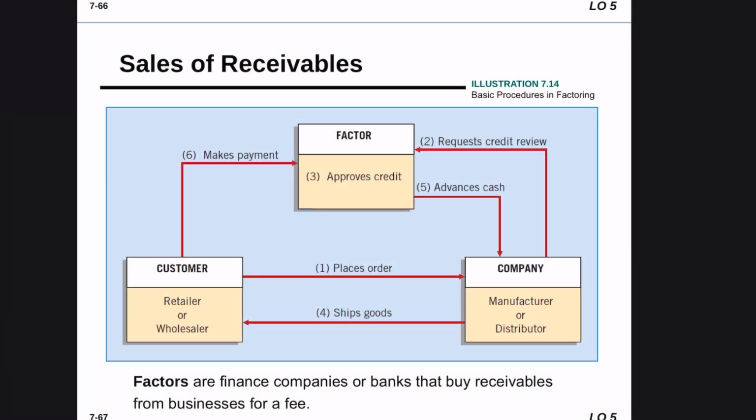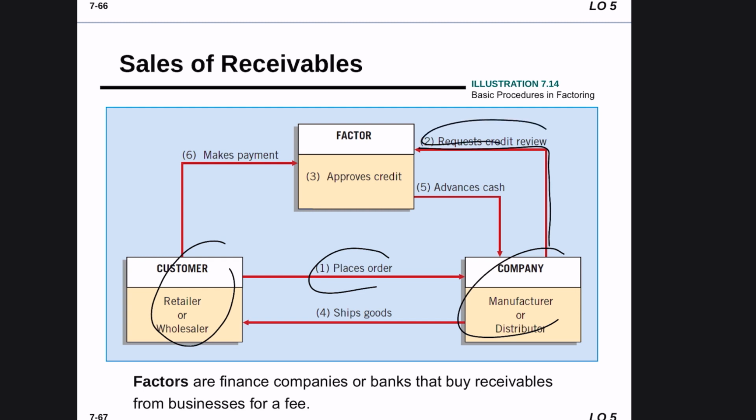This is the basic procedure in factoring. We have a customer, which could be a retailer or a house seller, who places an order with a company. The company could be a manufacturer or distributor. The company will request a credit review from a factor, let's say a bank. The bank will review the credit of the customer. Let's say the customer is not risky, so they approve the credit.